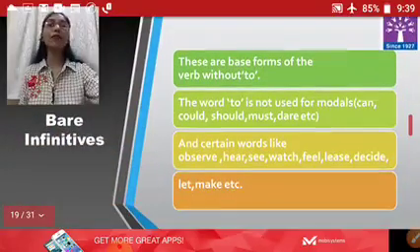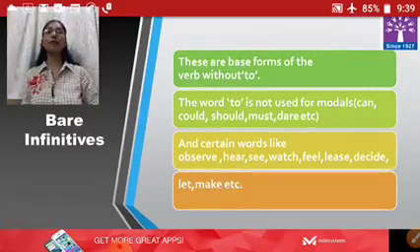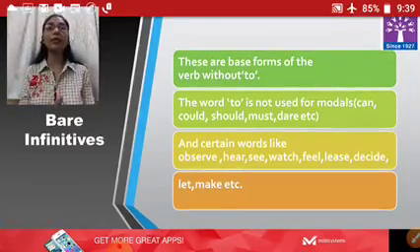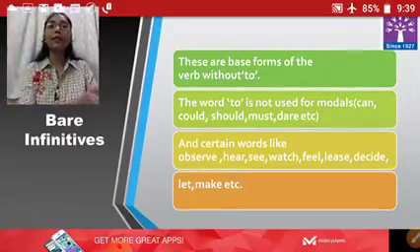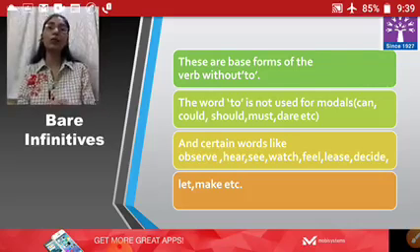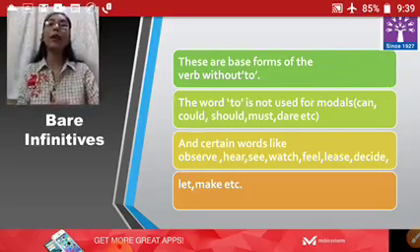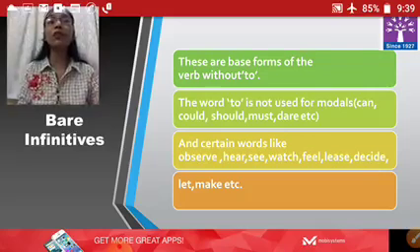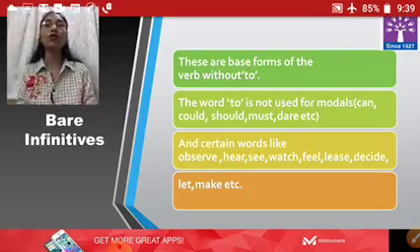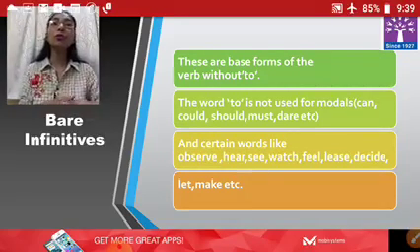Now bare infinitives, these are base forms of the verb without to. Infinitives basically come with to plus base form, that is the form of infinitives. But bare infinitives will always be without to. They will be the first form or base form of the verb. The word to is not used with modals.